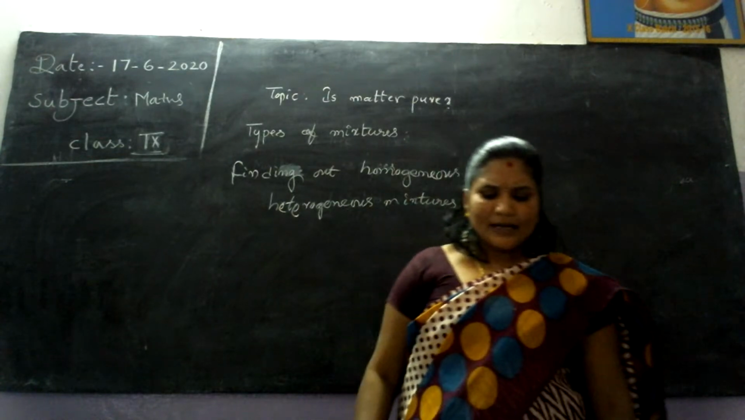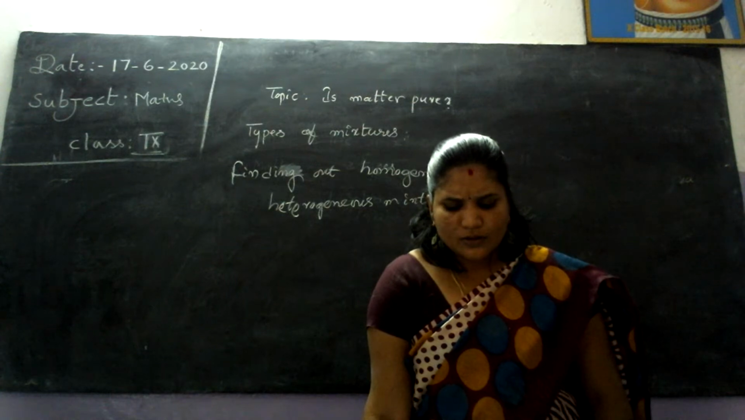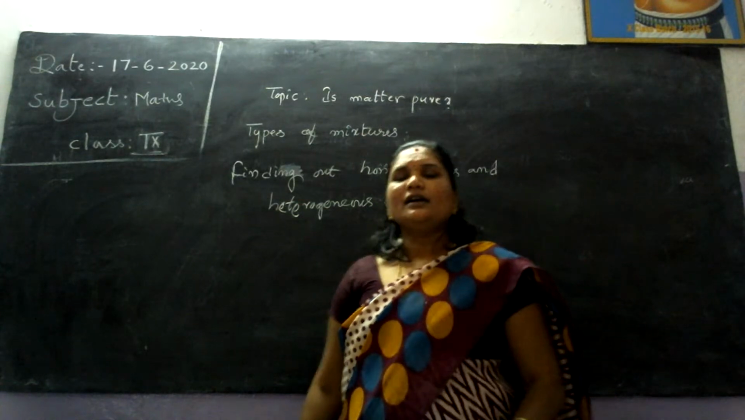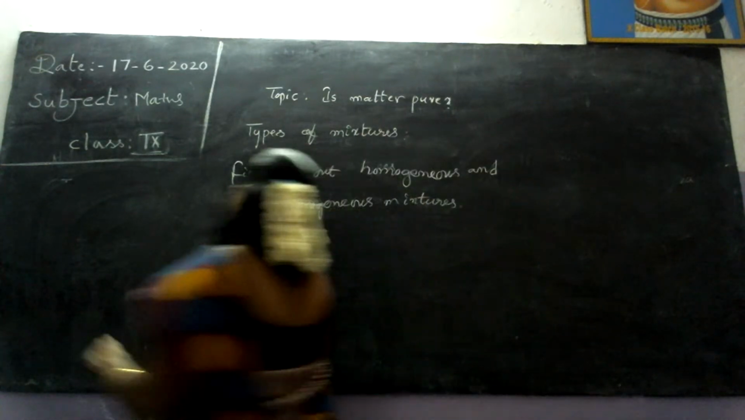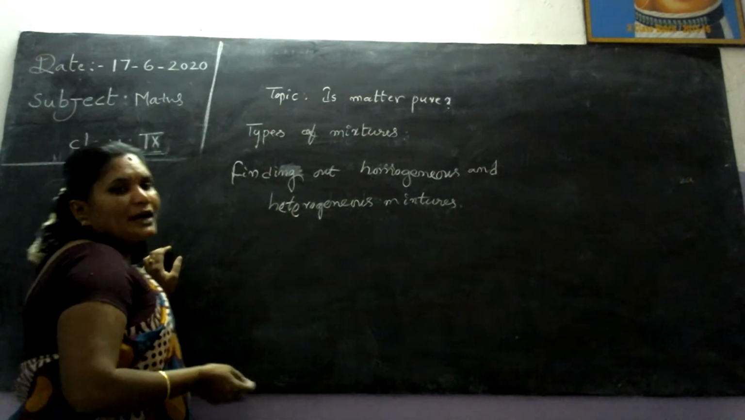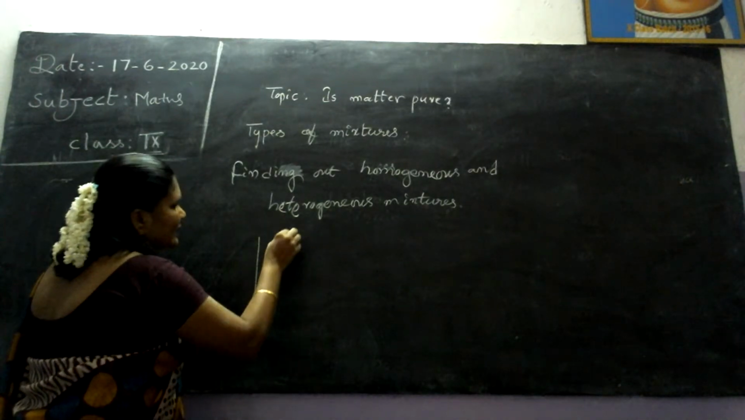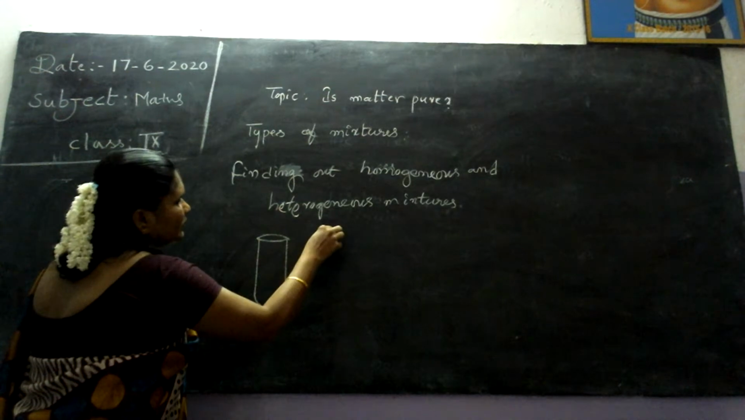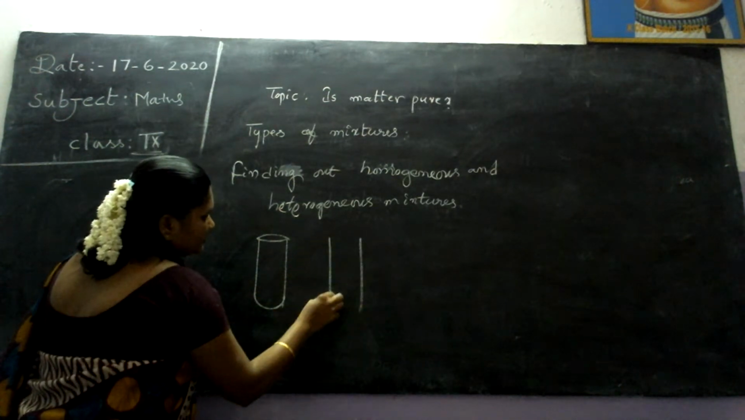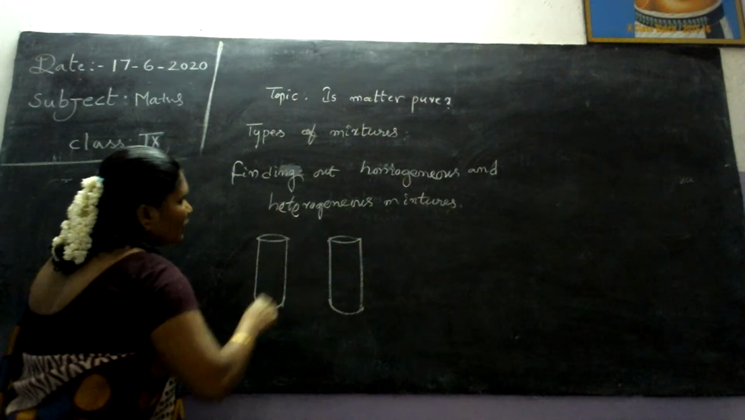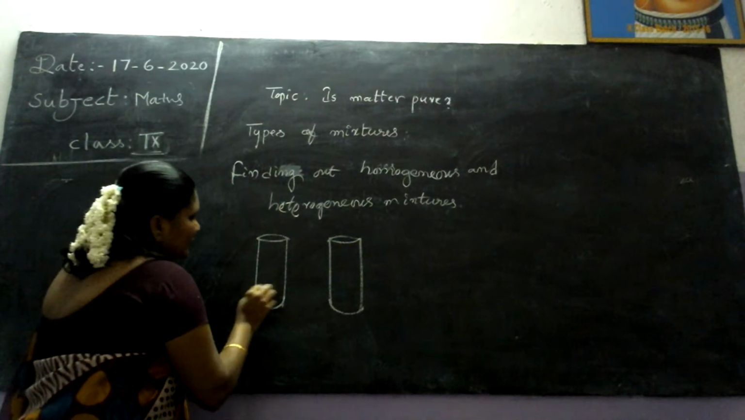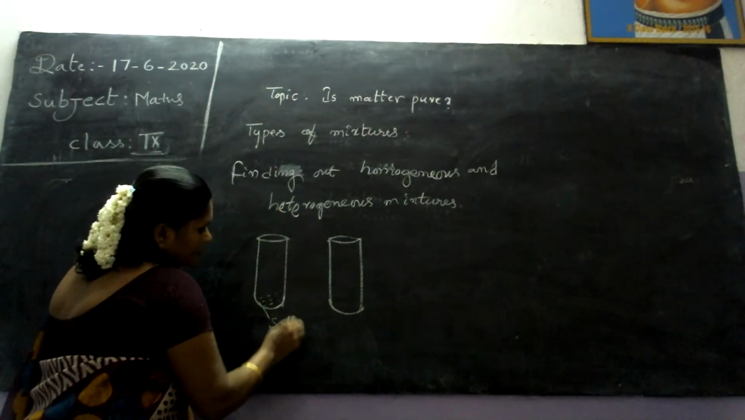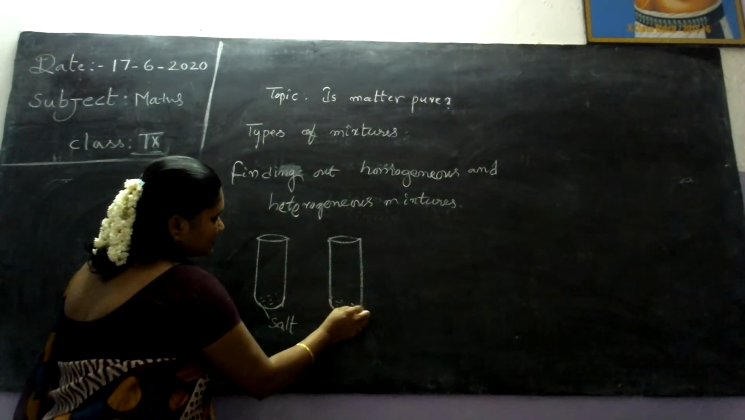See here, take two test tubes. Now add 1 tablespoon of salt to both test tubes. Fill one test tube with water, and another one with kerosene, and stir it. So we find out the homogeneous and heterogeneous mixtures. First of all, we take two test tubes. In both test tubes we take 1 spoon of salt.